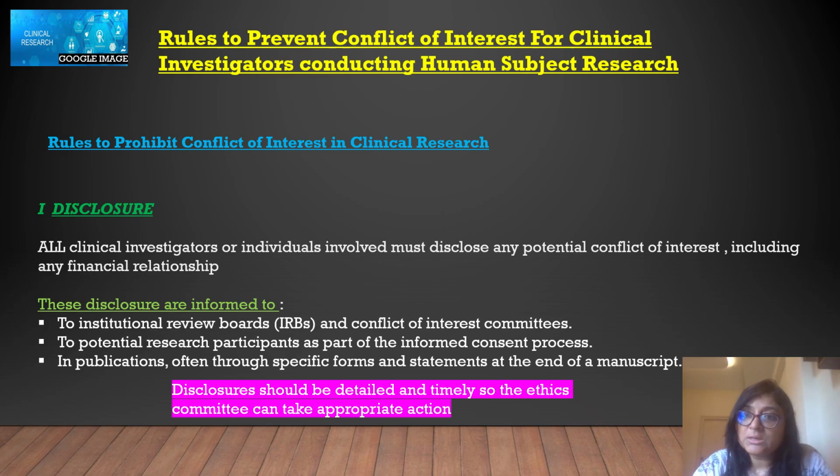That means the patient's well-being and the scientific validity of any particular study will be compromised, and that will not be safe for the public, the normal person, or the participants. So that's why it is very important to prevent conflict of interest in clinical research. So how can we prevent it? There are some rules to prevent conflict of interest in clinical research.